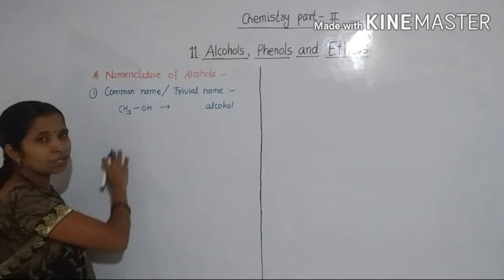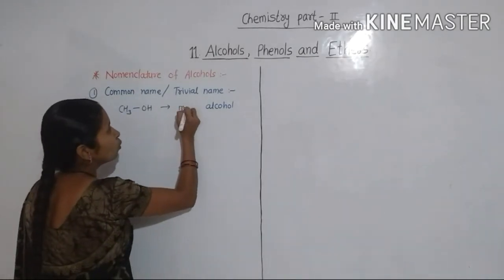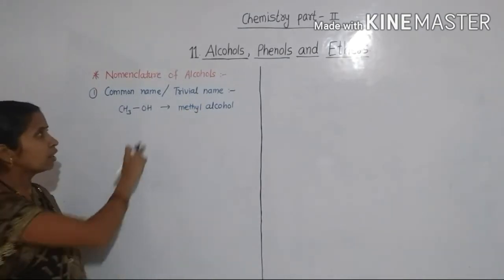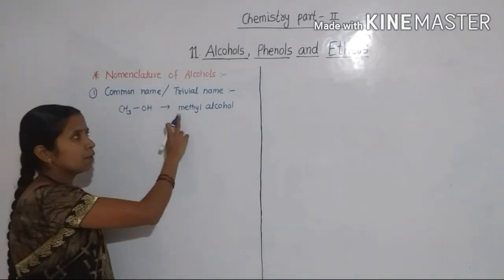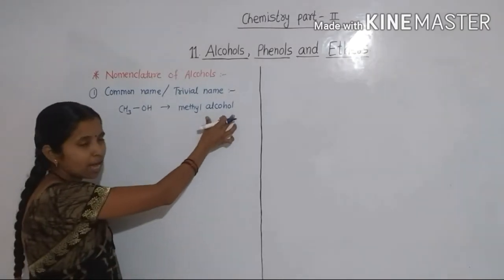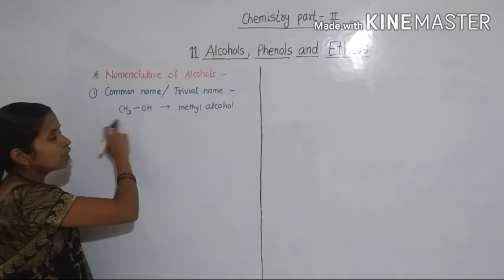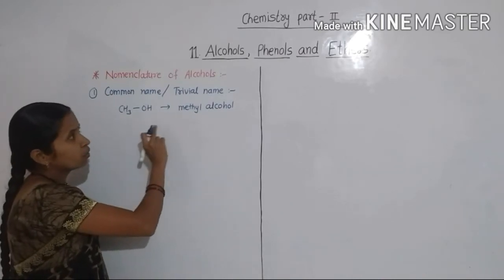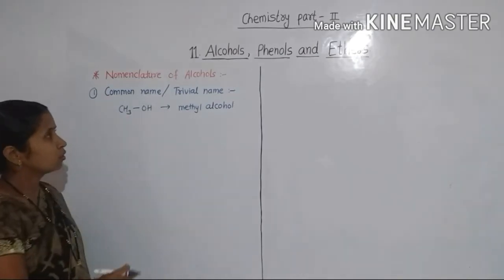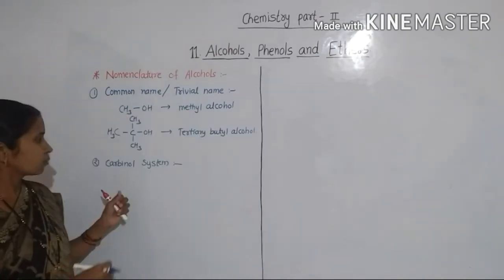Here the alkyl group is methyl, hence the name of the compound is methyl alcohol.